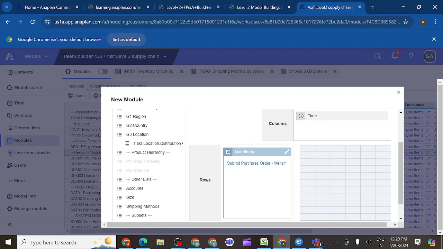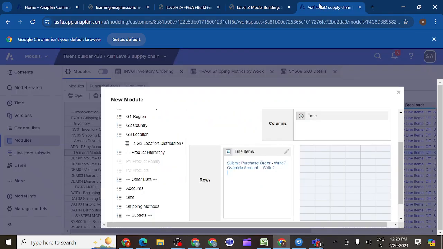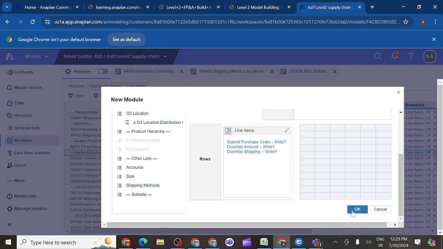P3 SKU and shipping method? Shipping method we are not using, I think. No, P3 SKU and time. Whenever you want to control any module, what should we do? Simply we should take the same dimensions.